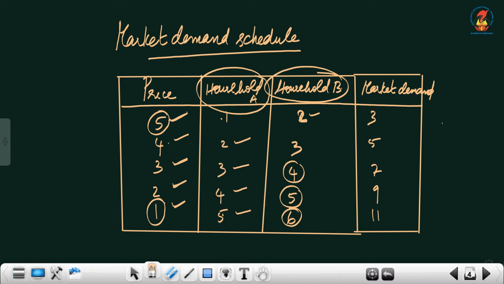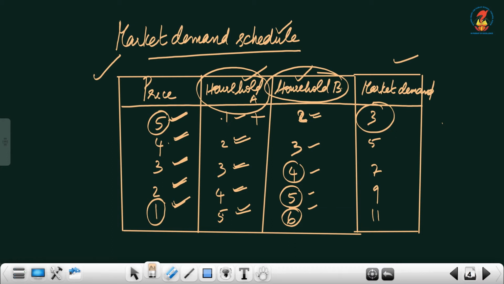Now, when we add these 2 together, the quantity of household A and the quantity of household B, you will get the market demand, because market demand schedule is a table which shows the various quantities of a commodity that all the consumers, here the consumers are A and B, are willing to buy at different prices.